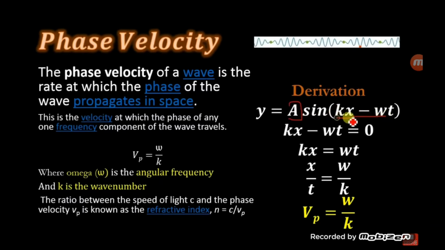Now taking this term equal to 0 and solving, we get kx = ωt. Now dividing both sides by kt, we get x/t = ω/k, and finally Vp = ω/k. And this equation represents the phase velocity.